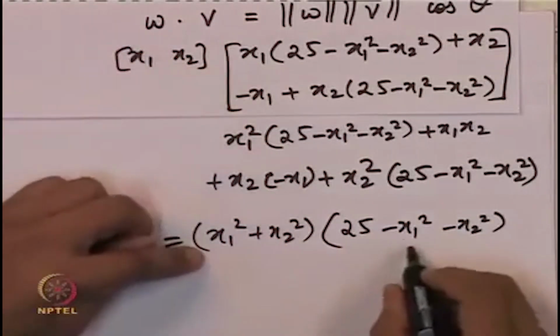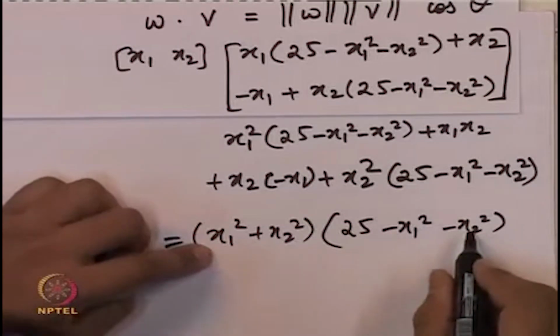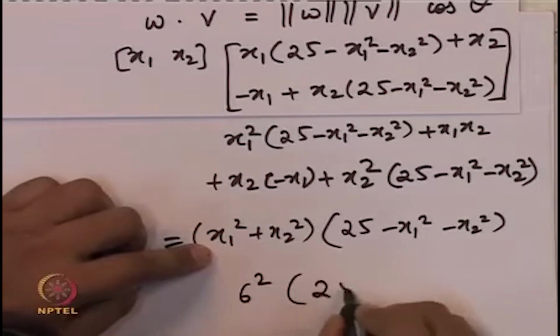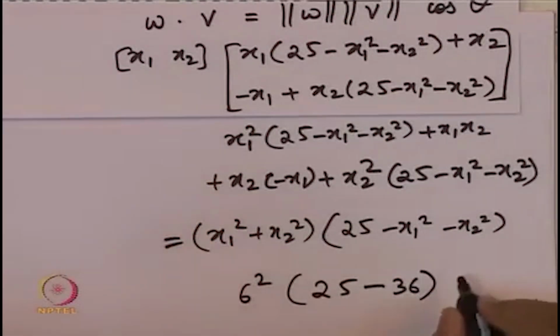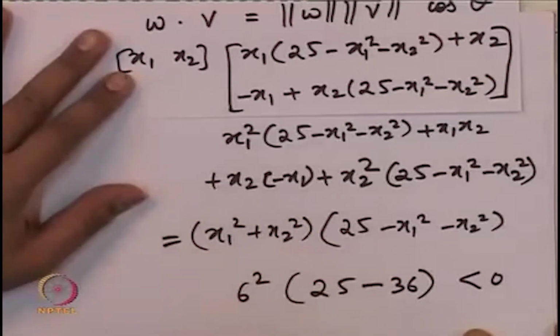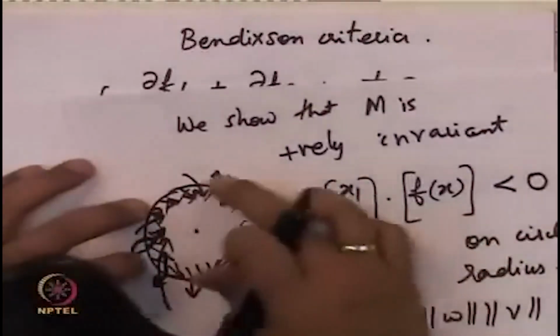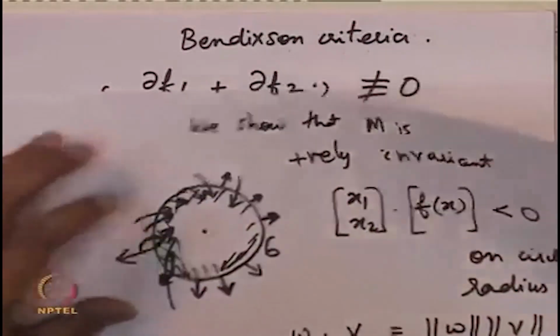Now we are going to evaluate this along the circle of radius 6. So we get 6 square times 25 minus 36. So this is some quantity that is less than 0. That is all we needed. So this proves that along the circle of radius 6, the arrow is directed inwards.